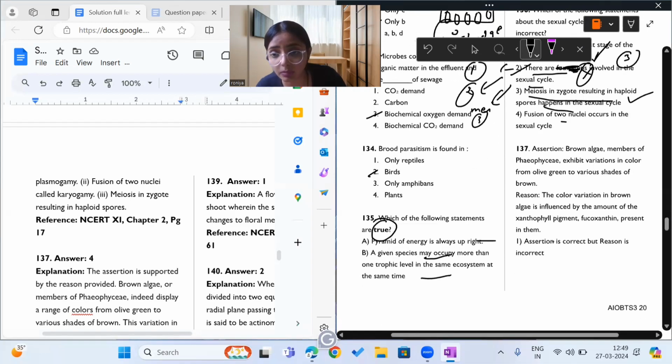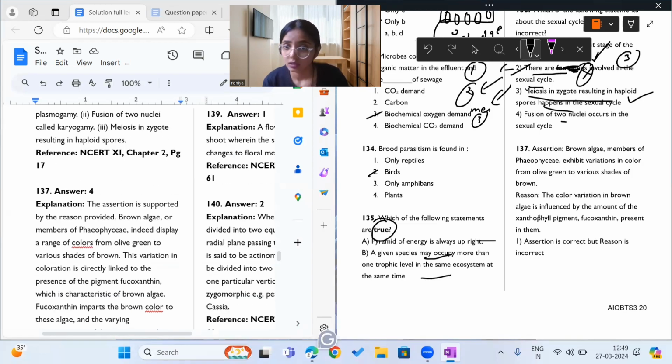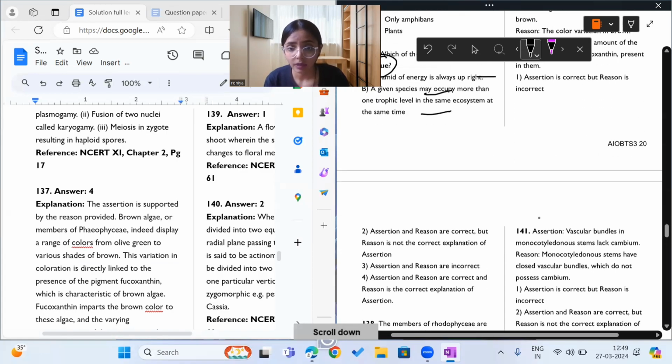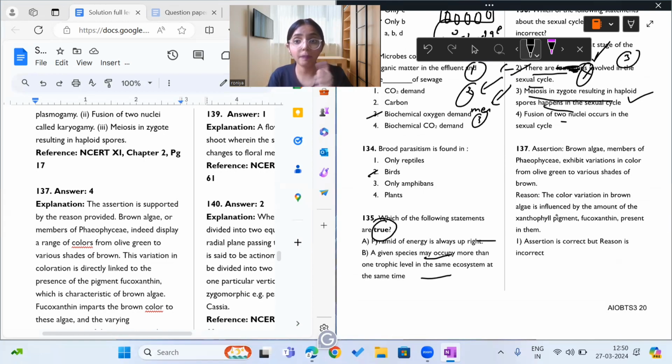Assertion and reason. Assertion क्या बोल रहा है? Brown algae members of phaeophyceae exhibit variation in color from olive green to various shades of brown. हाँ भाई, ये करेक्ट है। ब्राउन algae जो है वो ऑलिव ग्रीन से various shades of brown appear करती है because of the pigment it has. What is the pigment in phaeophyceae? Chlorophyll A, chlorophyll C and fucoxanthin.